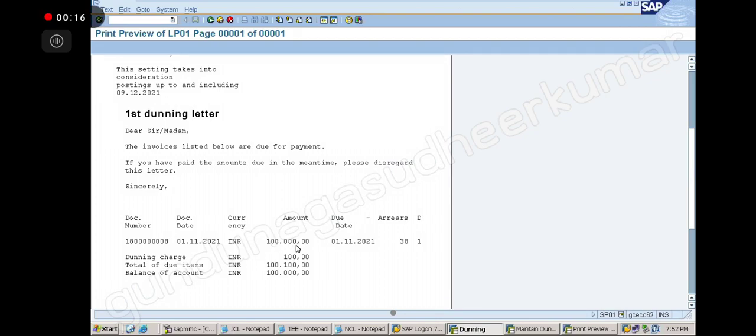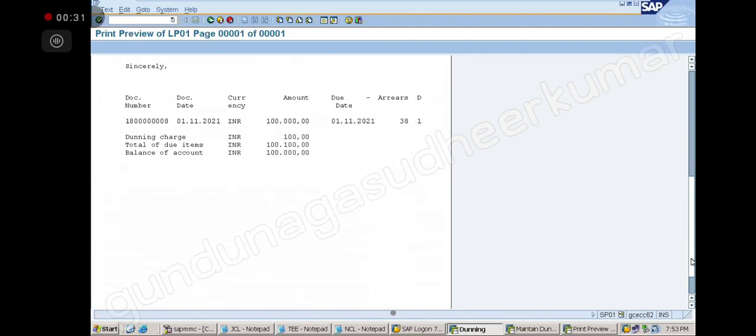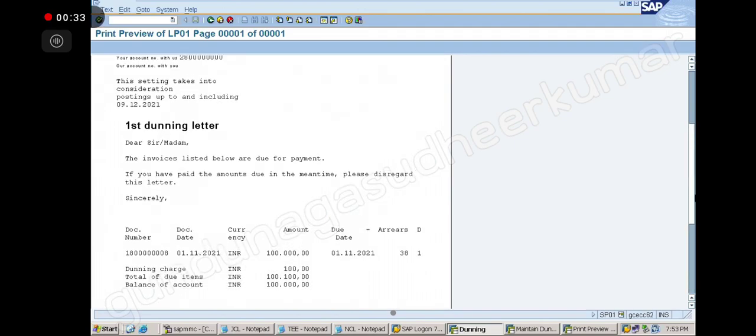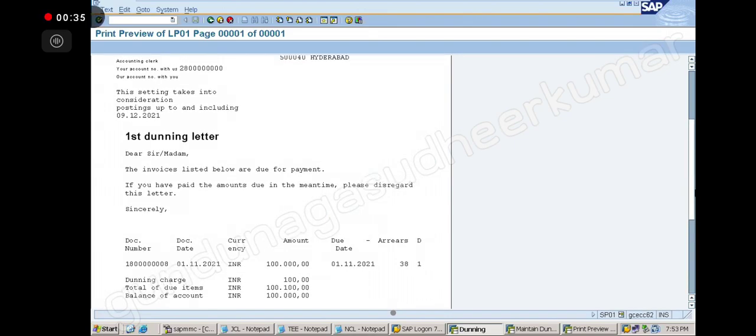So 1 lakh item is there. On that, how many days is it waiting? 38 days it is waiting. And then a dunning charge of 100 rupees will apply. So total 1,100,000 rupees you have to pay. Correct? So we have written like this, first letter. Okay? Right. So it is ready to be printed.